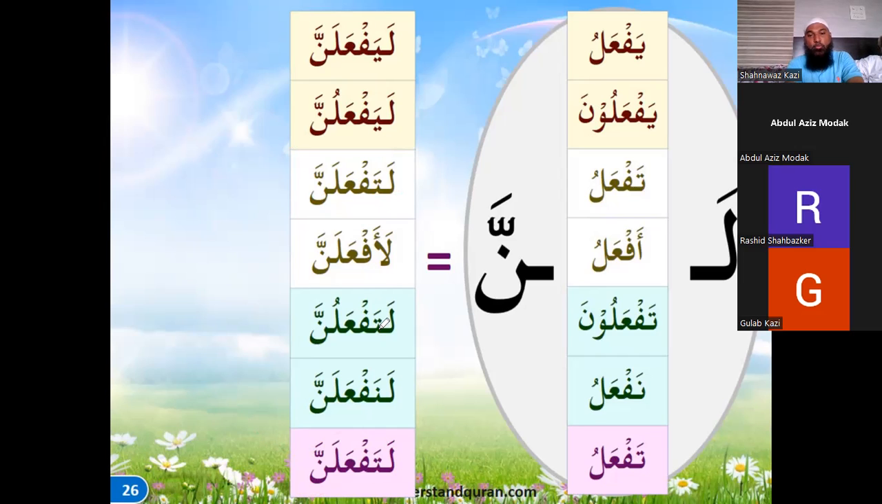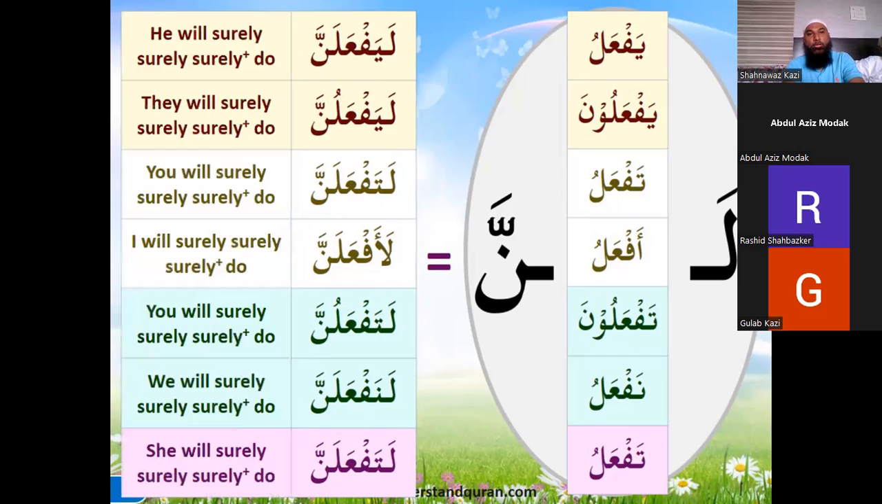For second person, it will be la taf'alunna for plural, and singular will be with a fatha, and the plural will be with a dhamma. Okay, so just try to keep this point in mind. So la yaf'alanna, he will surely do. He will surely do, zaroor karega.